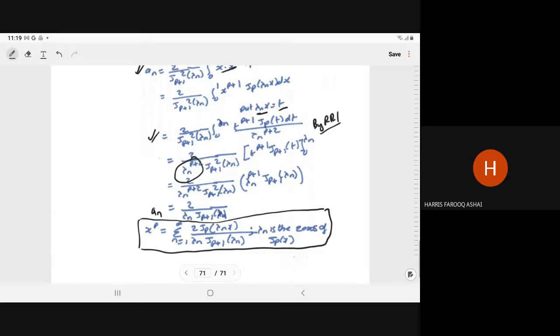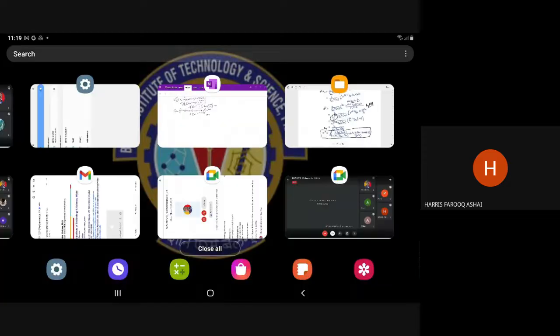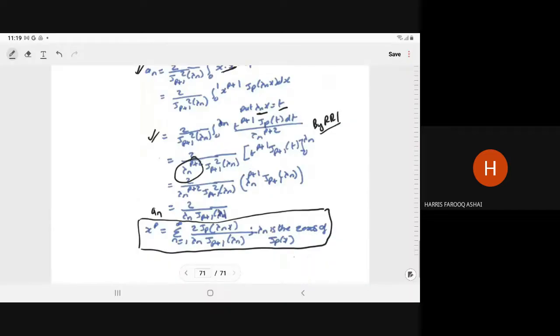So that's all in the Bessel series or Bessel function. Anything you want to ask in this?